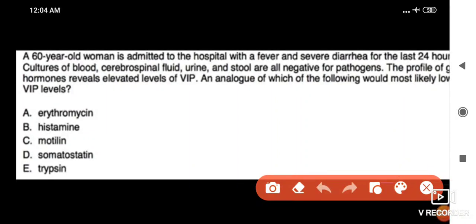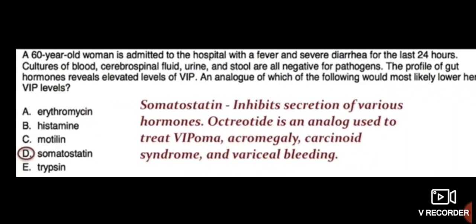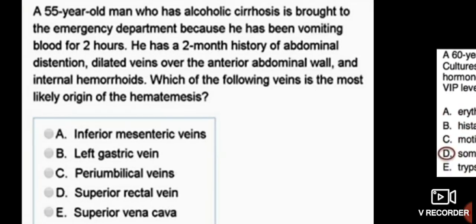The best answer here is somatostatin. Somatostatin is the best answer. Somatostatin inhibits secretion of various hormones. Octreotide is an analog used to treat VIPoma, acromegaly, carcinoid syndrome, and variceal bleeding. So guys, hope it's clear now.